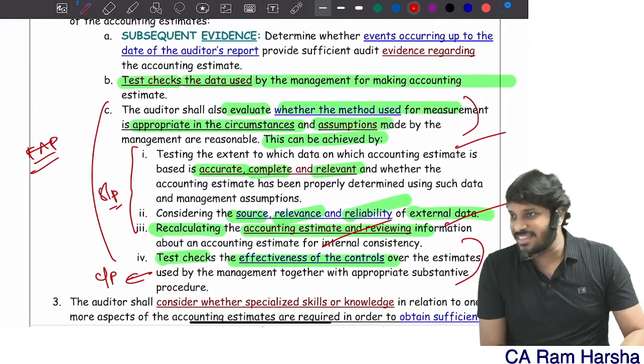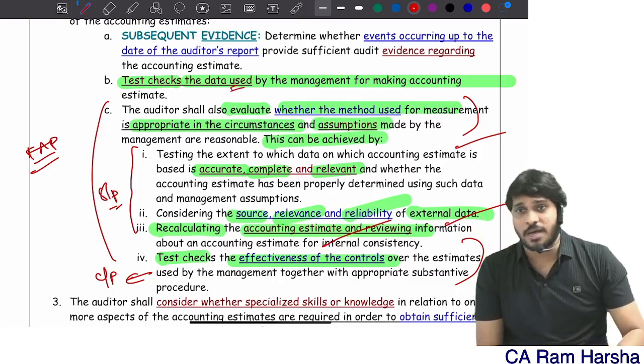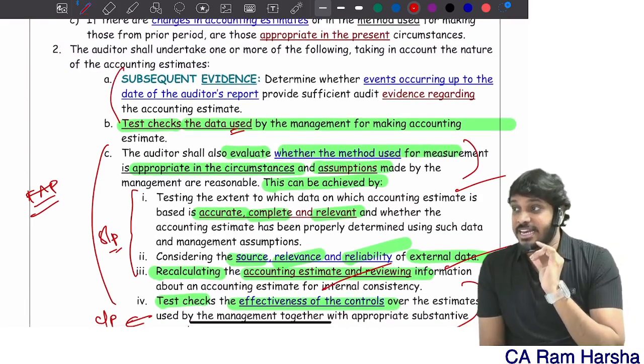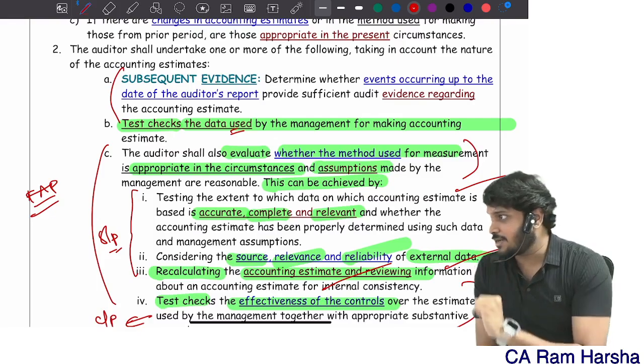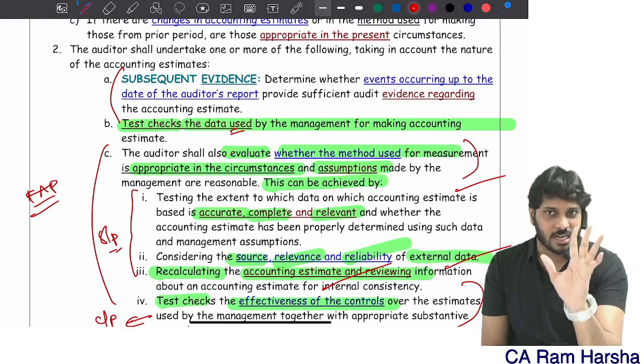The auditor will evaluate the methods, right? That is also a substantive procedure. Test check the data. That is also a substantive procedure. Not only that, identify whether any subsequent evidence is available. As on 31st March, they created some provision for some electric cars, some amount.